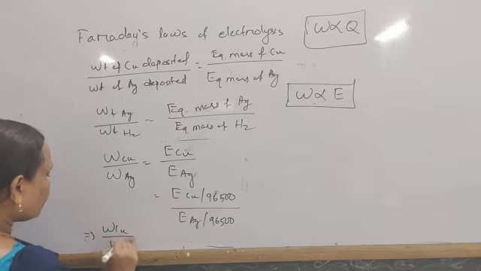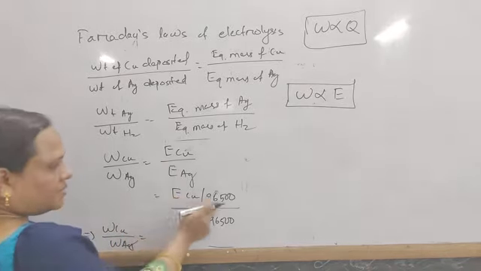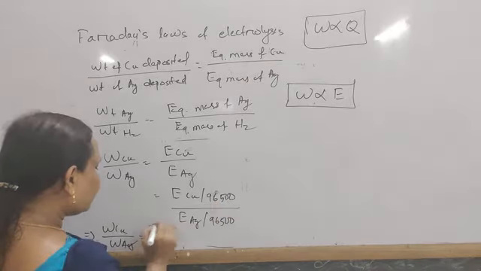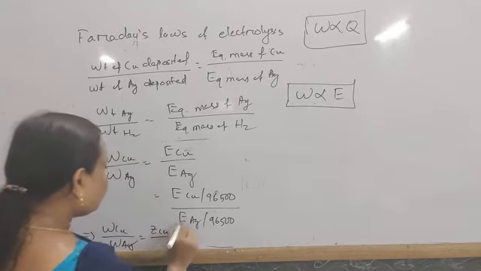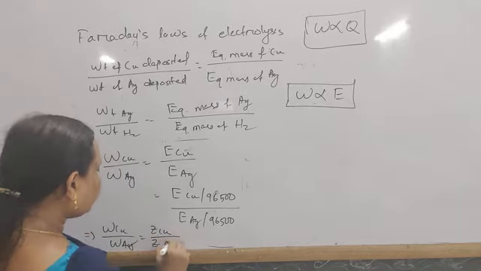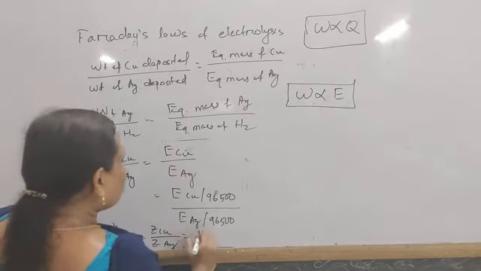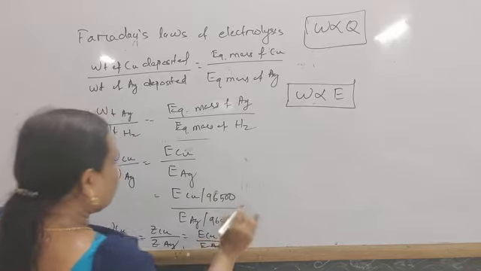W Cu by W Ag equals equivalent mass by 96,500, that is equal to what? Z of Cu by Z of Ag, Z Cu by Z Ag, that is also you can say E Cu by E Ag.